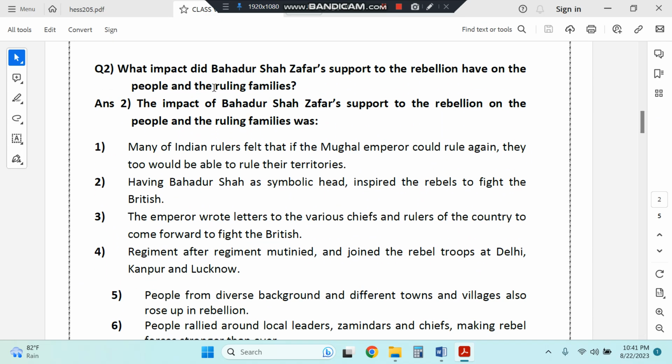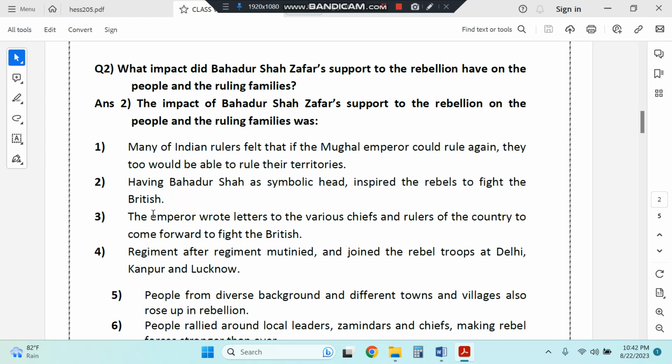What impact did Bahadur Shah Zafar's support to the rebellion have on the people and the ruling families? When Bahadur Shah Zafar provided support, many Indian rulers felt that when the Mughal emperor can rule again, they would be able to rule their territories again as well. Bahadur Shah Zafar was being declared as a symbolic head because the main heads were British. So it inspired the rebels to fight against the British.